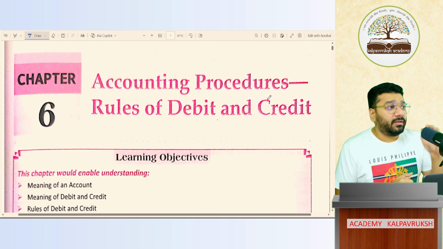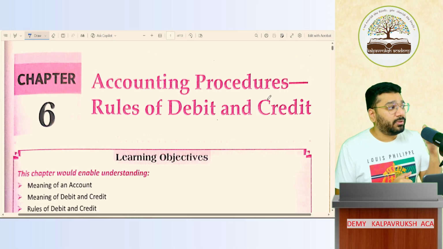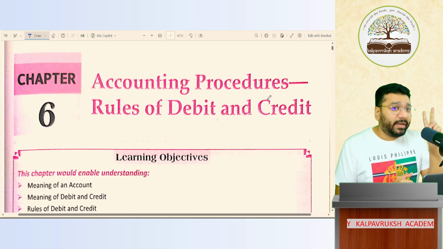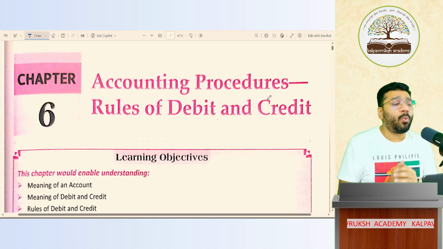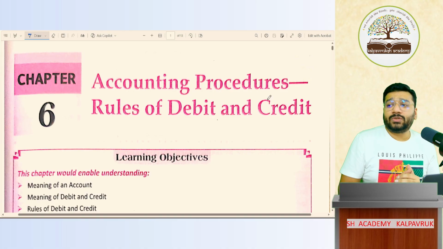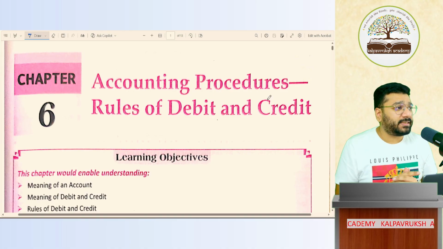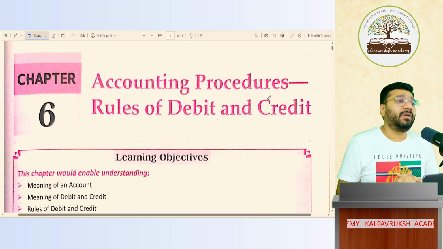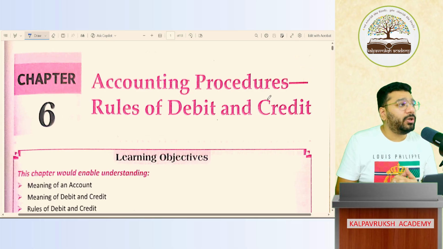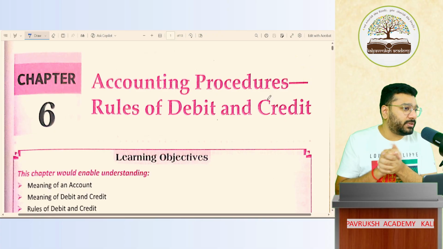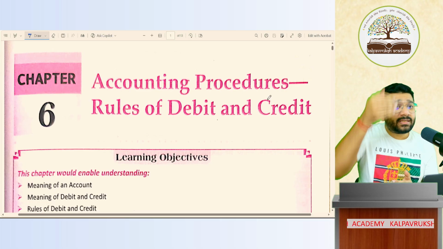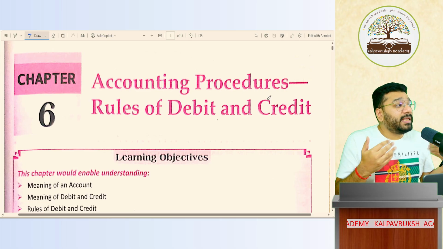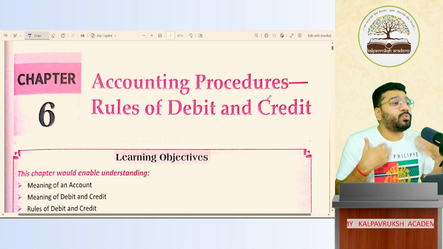Last class, out of these four, we discussed what is the meaning of account, what is debit, what is credit, all these three are over. Accounting procedure or accounting process, I wanted to discuss today. But for a change, let's go to the next step, which is the rules of debit credit. Once you understand something about accounts a little bit more than what you already know, when I come back to discuss the accounting process and procedure, things will make a little bit more sense, is what I feel.